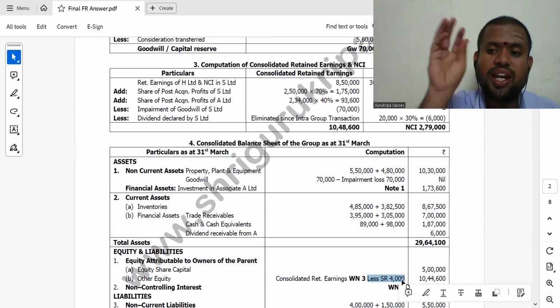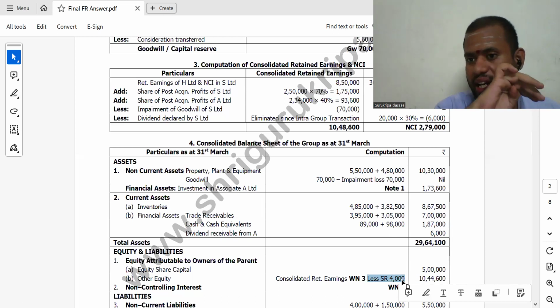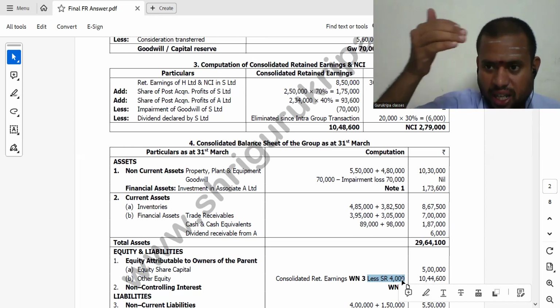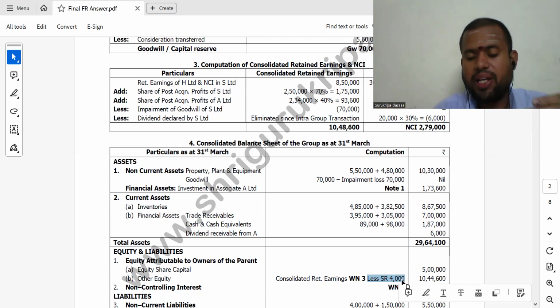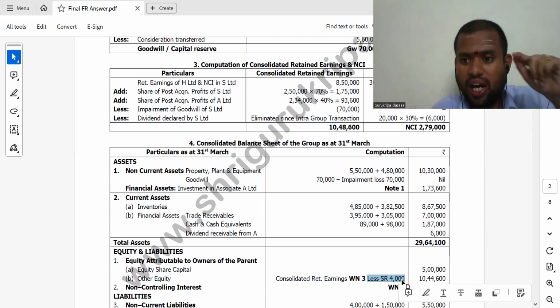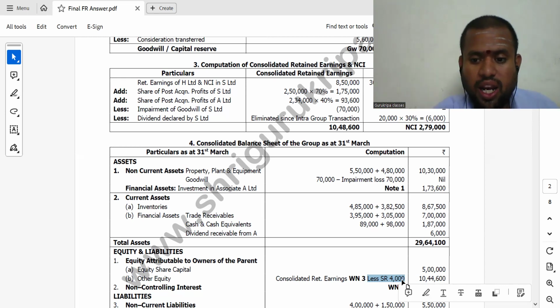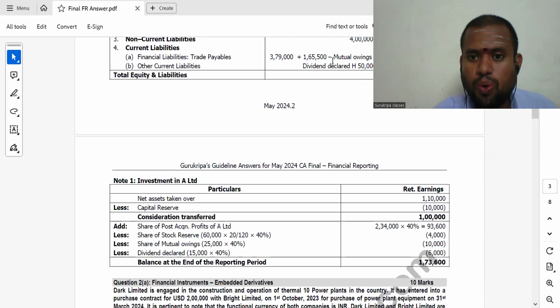So associate asset 40% I have already taken. For that, I'm reducing 40% in the investment side, and to that same extent, holding company will have trade payable. That also I have to reduce to the extent of 40%. So trade payable I have to reduce, mutual owings, not entire mutual owings, 40%. To that extent, here also I have to eliminate.